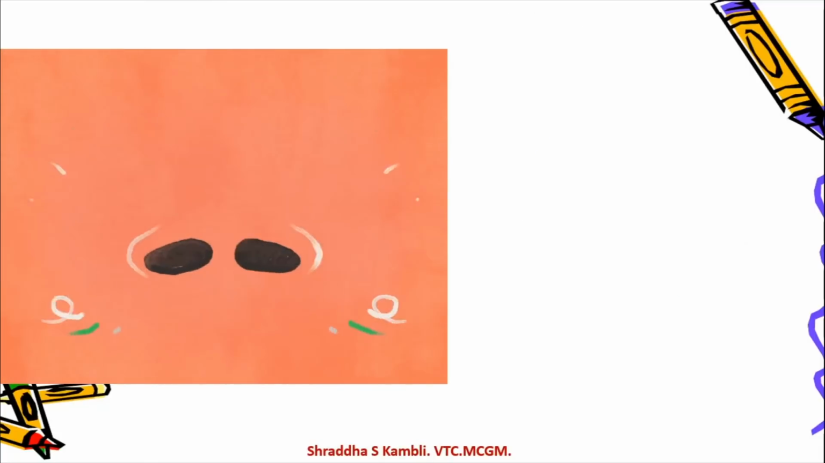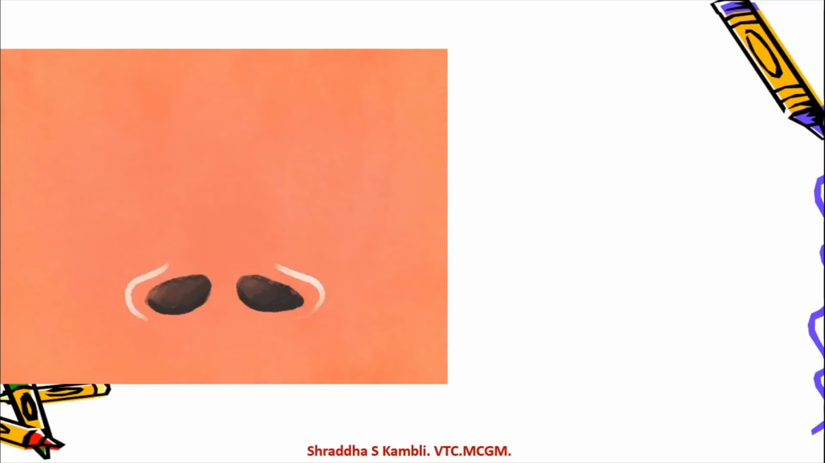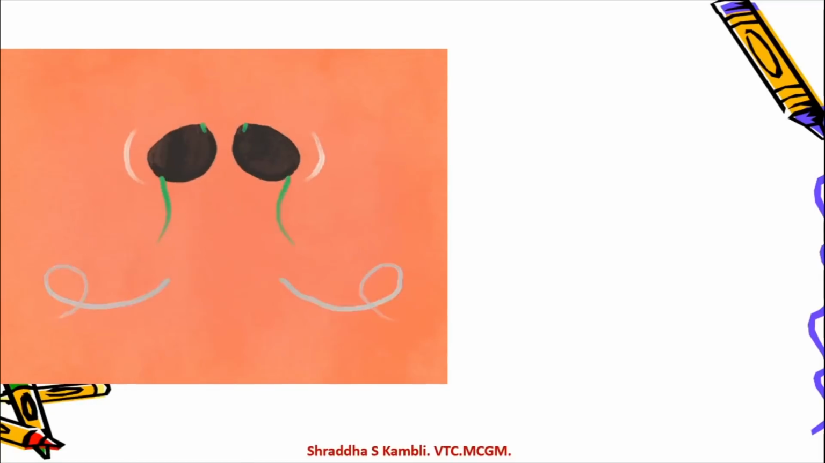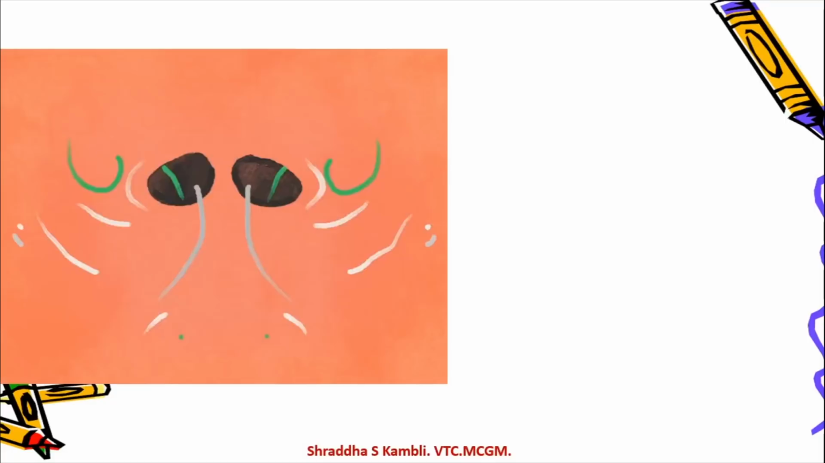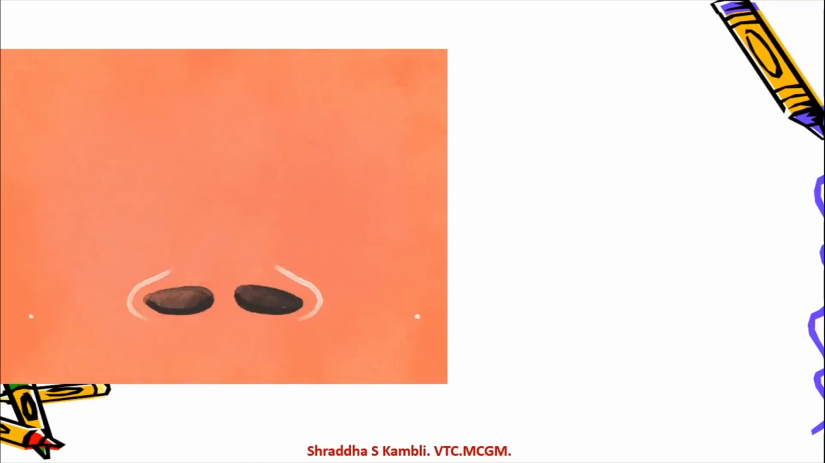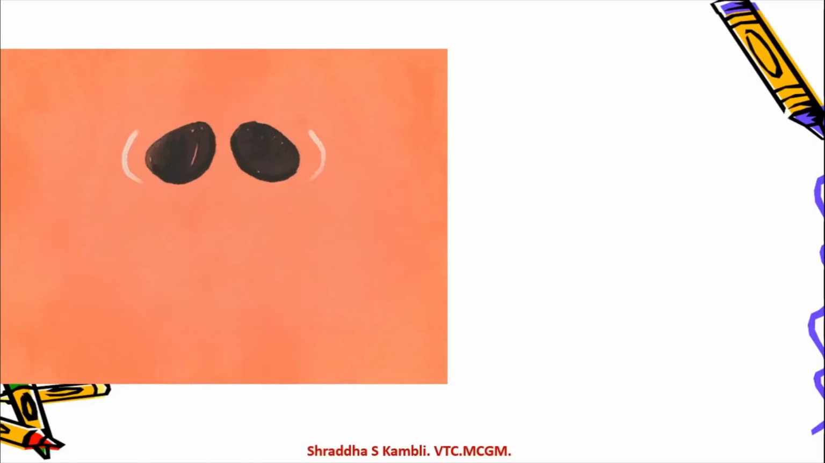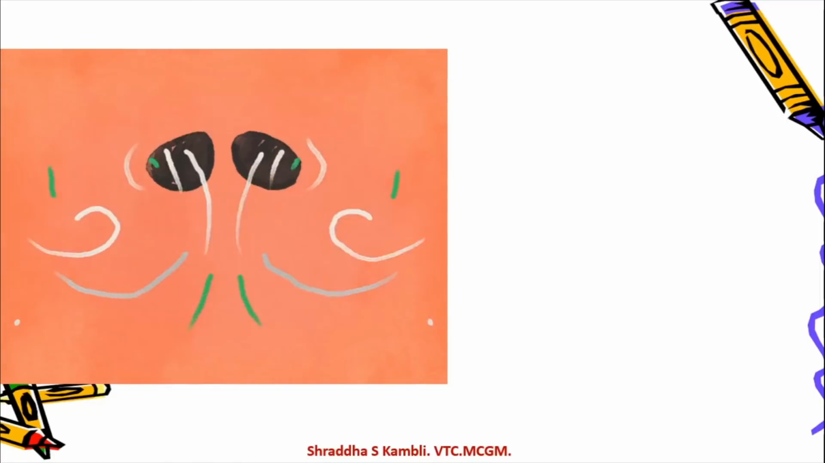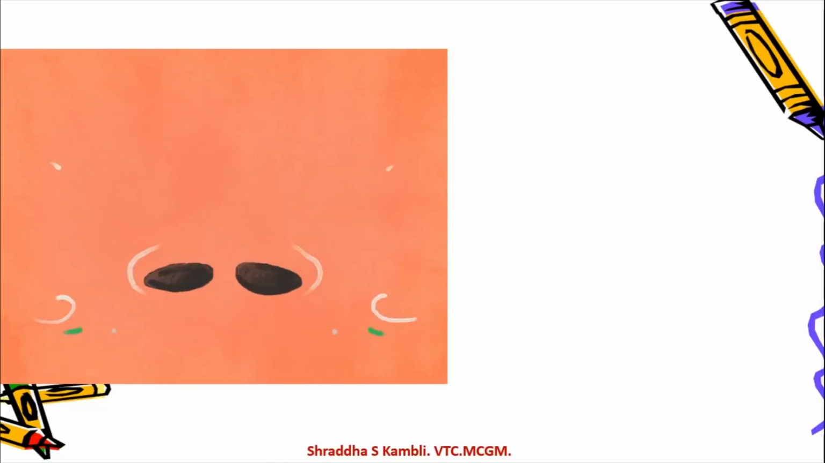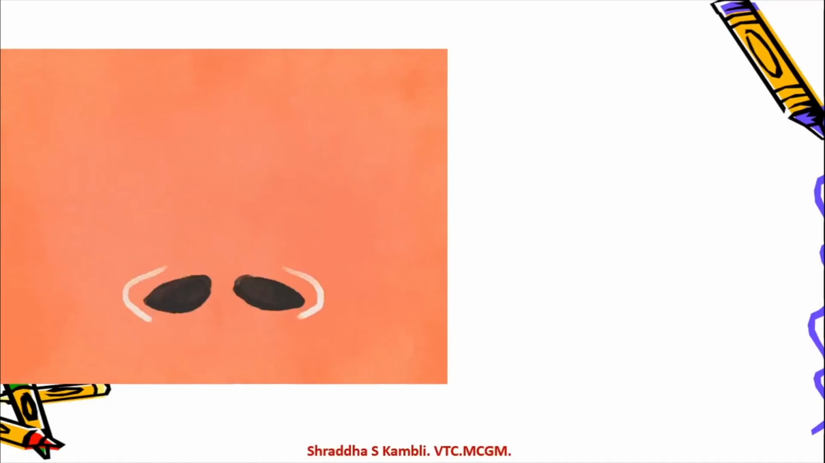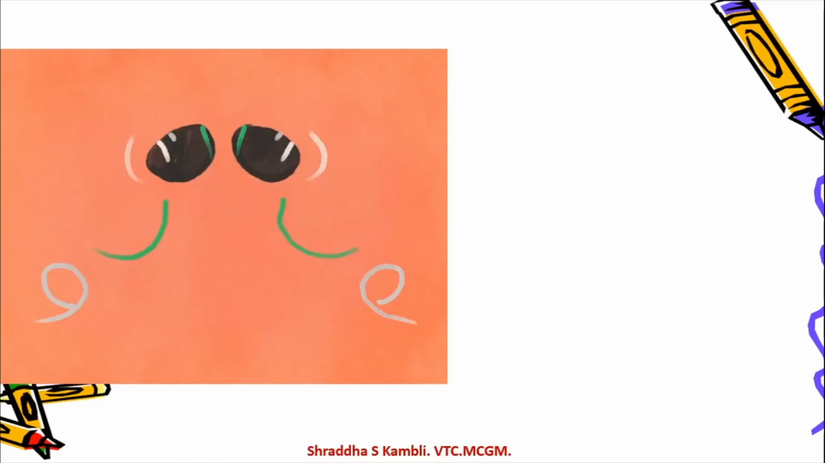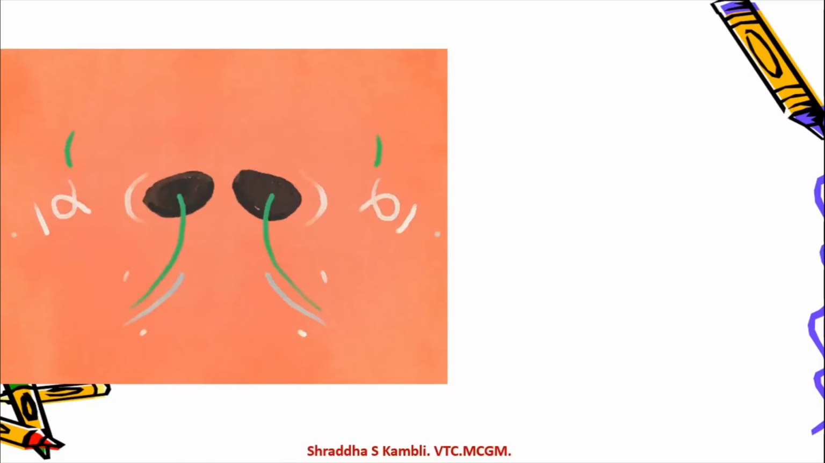So see, what is this? This is someone's nose, isn't it? Try and look at the figure. Try and look at the image and try to understand what it is. This is someone's nose. And what is happening here? That person is drawing in air through his nose.